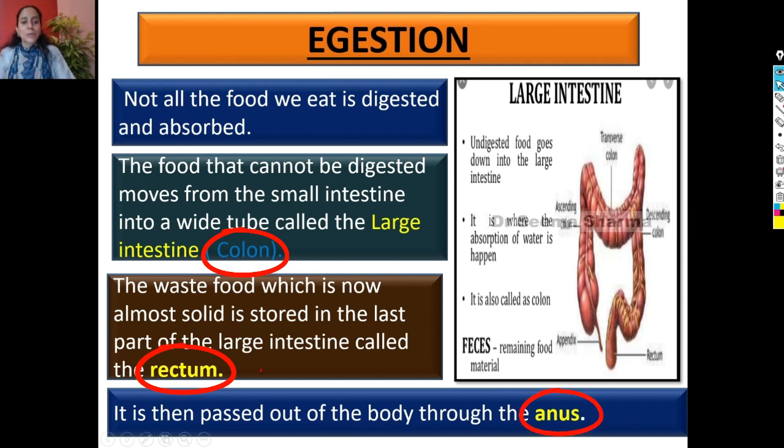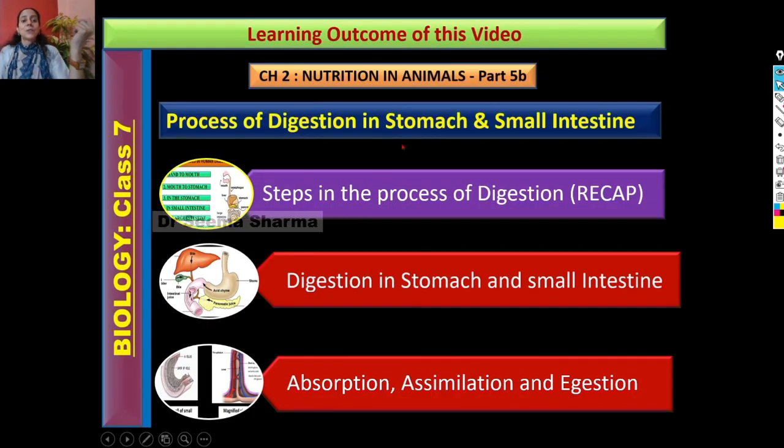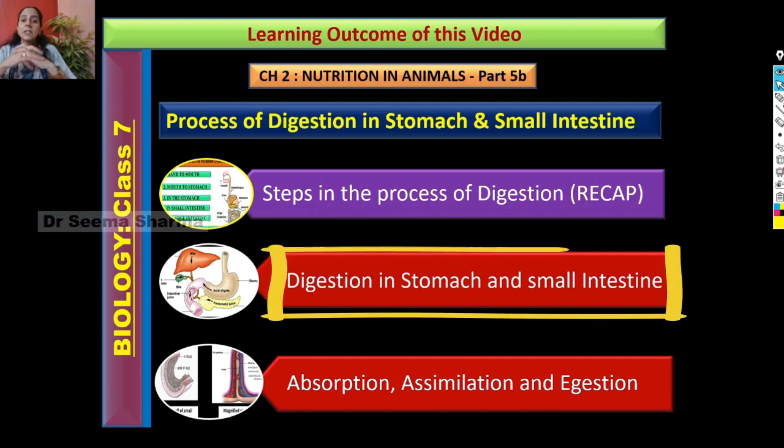through anus. So this was about the journey of food, its digestion, role of different digestive enzymes, and the removal of undigested solid food from the body. So the learning outcome of this video is we discussed digestion in stomach and small intestine.